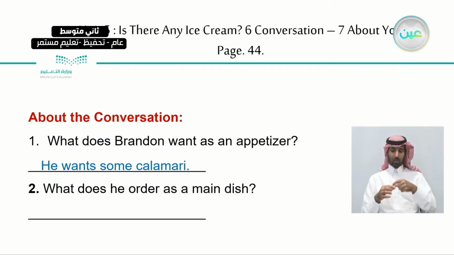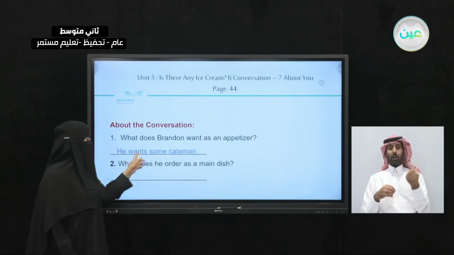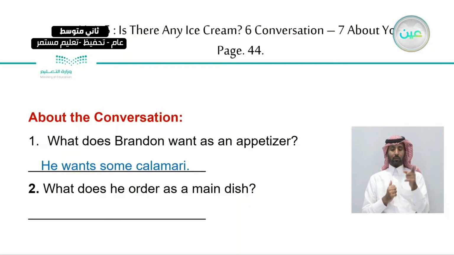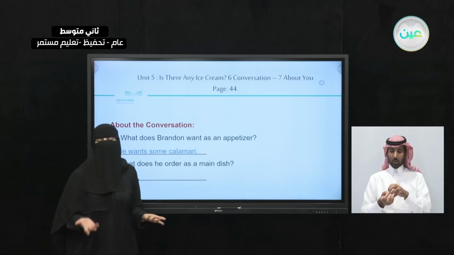Why did we add S here? Because here we have the pronoun he for Brandon. So if we have he or she, we're going to add S to the verb. He wants some calamari. Now, how about this question? What does he order as a main dish? So for an appetizer, he did ask for the calamari, but there wasn't any.